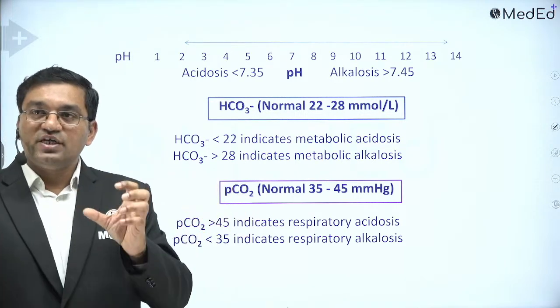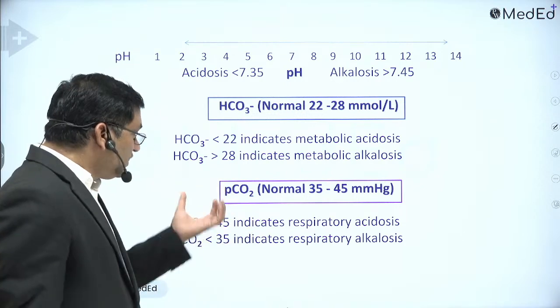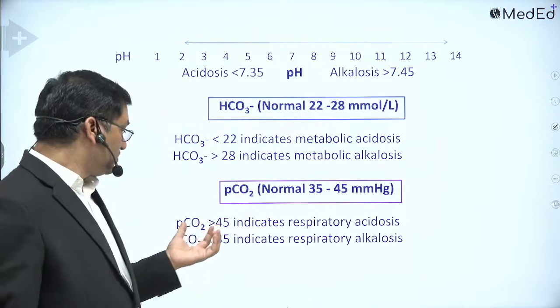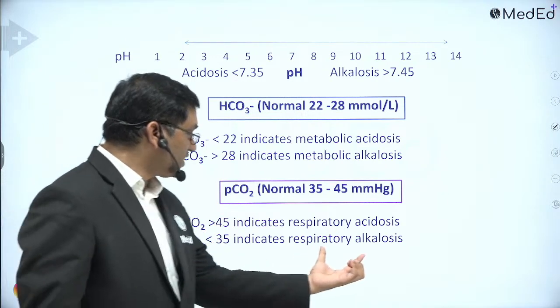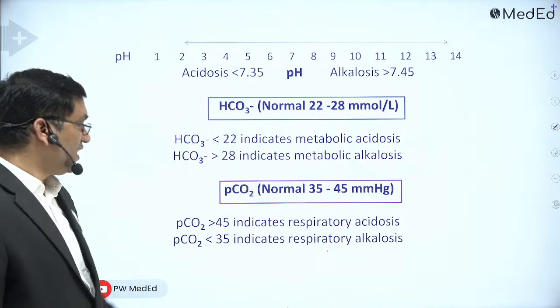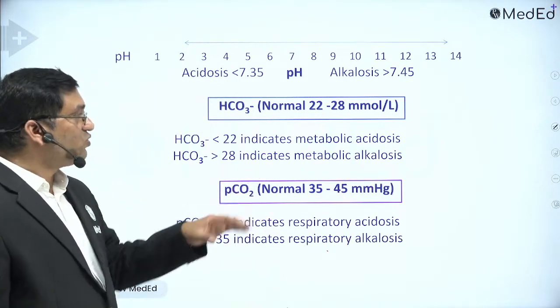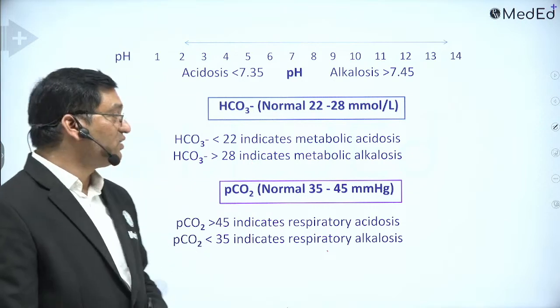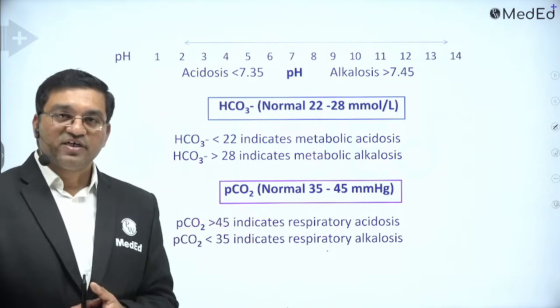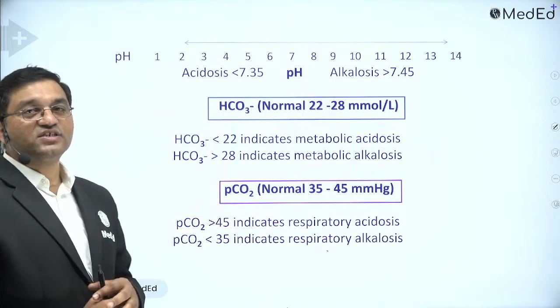If carbonic acid decreases, it is respiratory alkalosis. If it is more than 45, it is respiratory acidosis. In this way, you can identify the acid-base disorder. The parameter which goes with the pH is the primary defect. In detail, we will discuss it tomorrow.